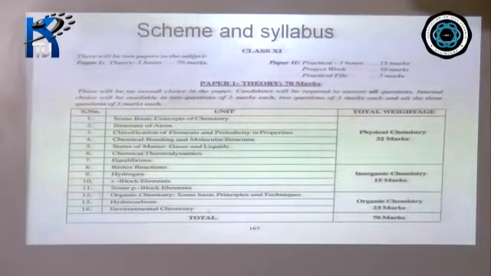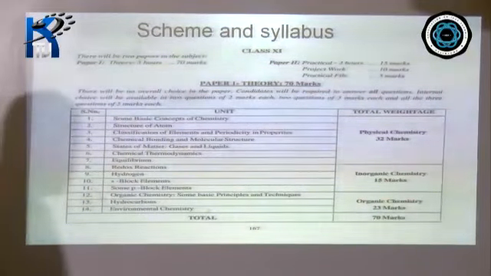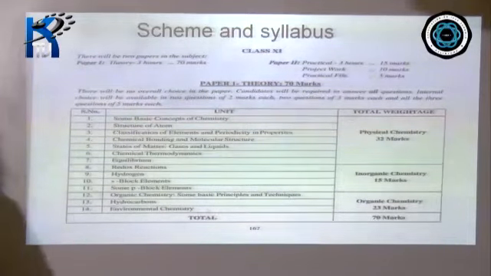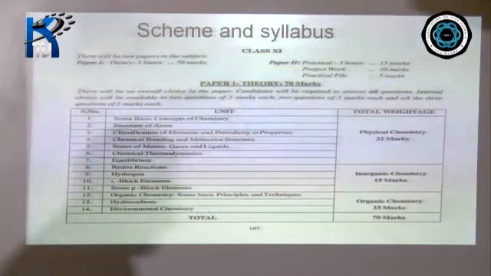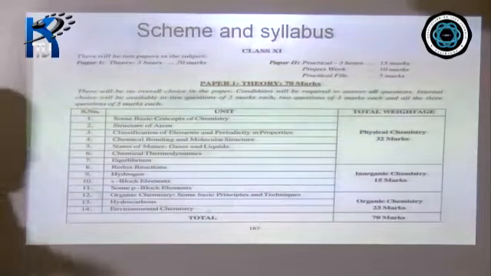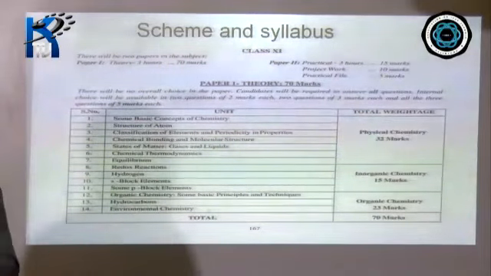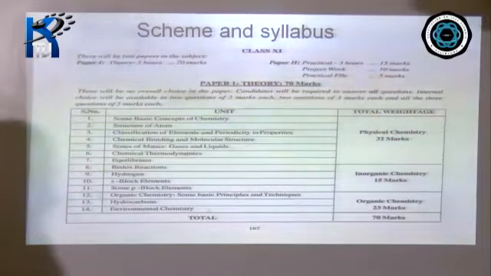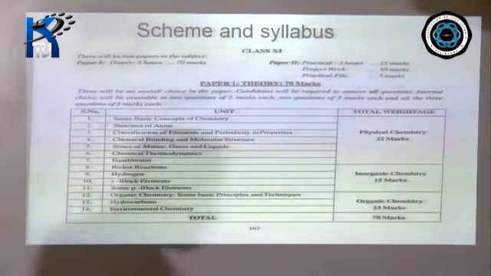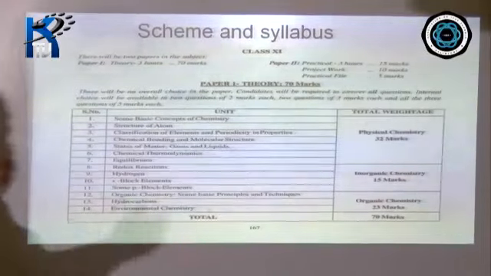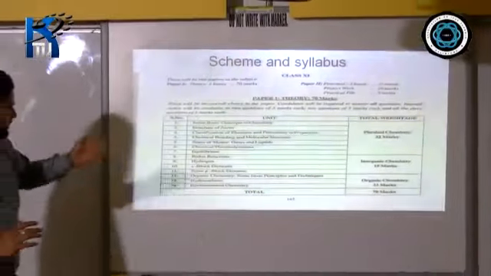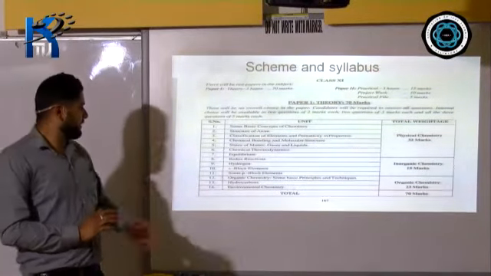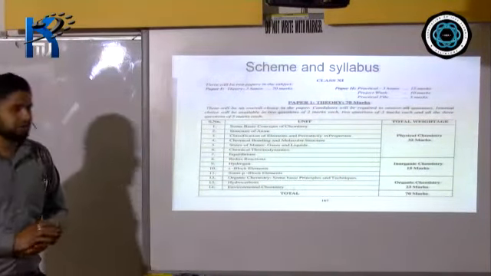And the next chapter is states of matter, gases and liquids. This chapter is related to physics also. In physics also, you have to study the same chapter. In this chapter, you have to study about ideal gas, its properties, and liquids, its properties such as surface tension, viscosity. All these properties you have to study in this chapter number 5, which is also there in physics.